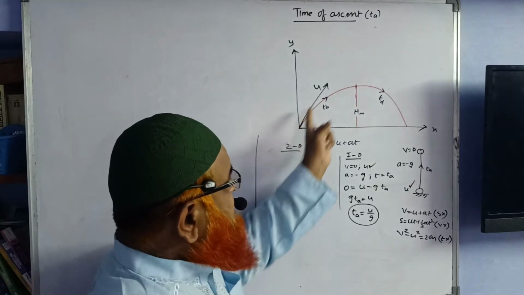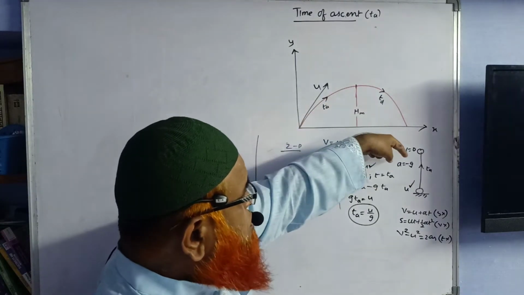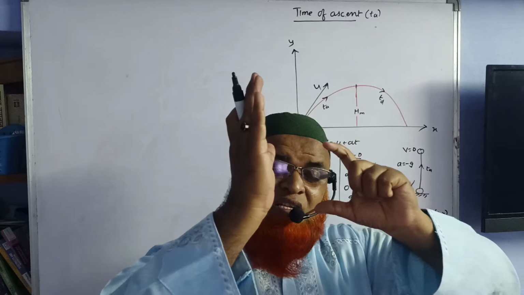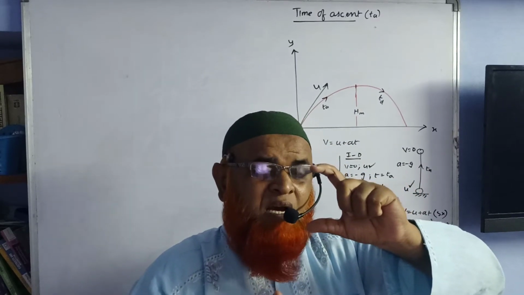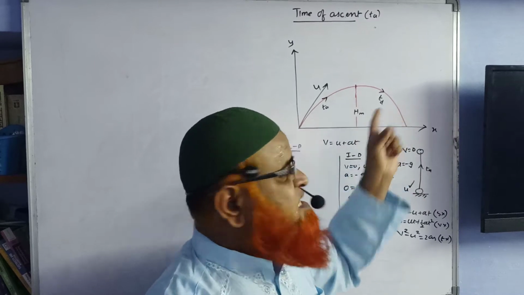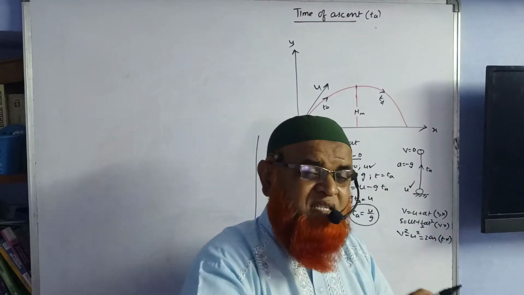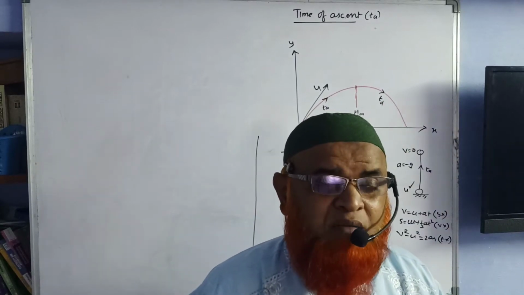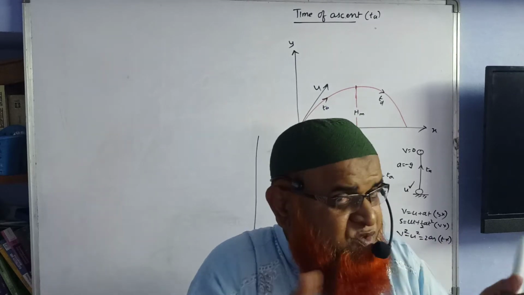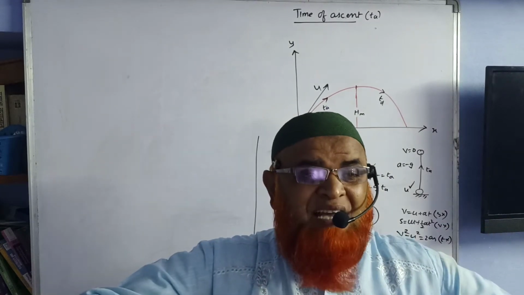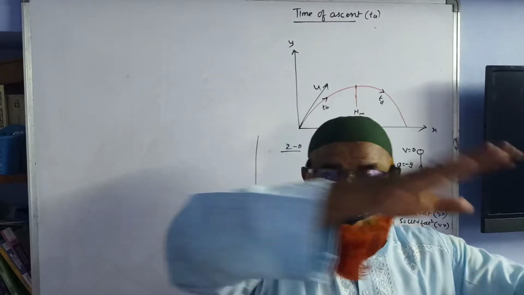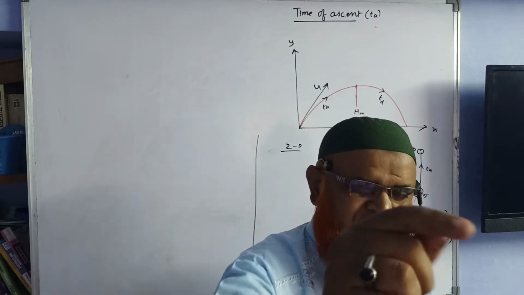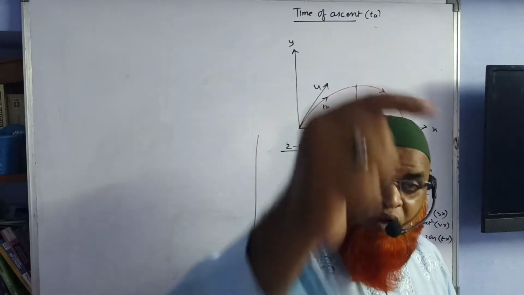But here, time of ascent and time of descent, these two concepts we are considering along the y-axis. The y-axis is the measuring reference point here for time of ascent and time of descent. So we need to discuss time of descent, time of ascent and maximum height along the y-axis only. There is only one point we need to discuss along the x-axis, that is called range, because range is nothing but the maximum horizontal distance. So only the range we will consider along the x-axis. Time of ascent, time of descent, maximum height, all these we shall discuss along the y-axis only.